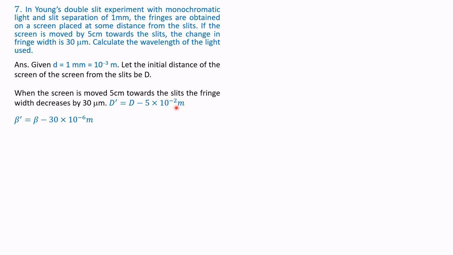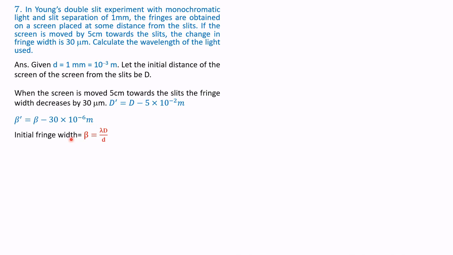Therefore, the corresponding reduction in fringe width is beta dash is equal to beta minus 30 micrometer. Micrometer means 10 to the power of minus 6 meters. So therefore, beta dash is equal to beta minus 30 into 10 to the power of minus 6 meters.